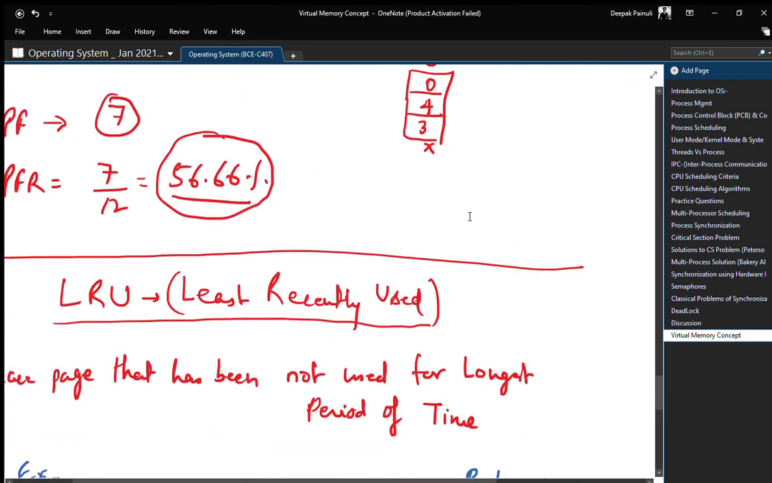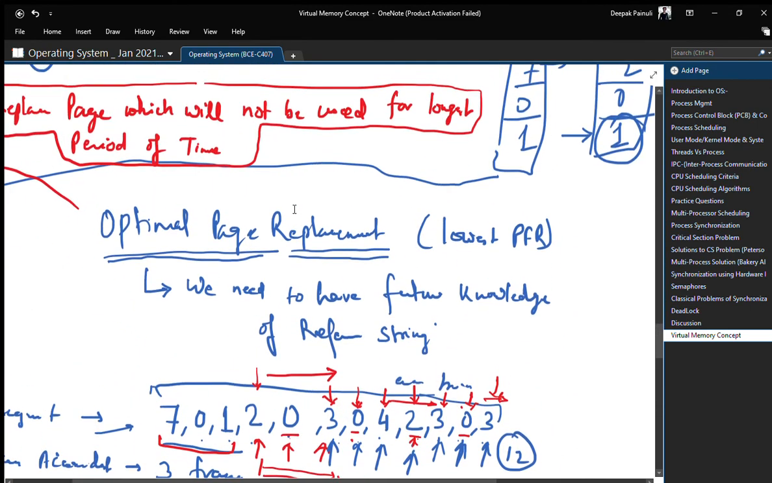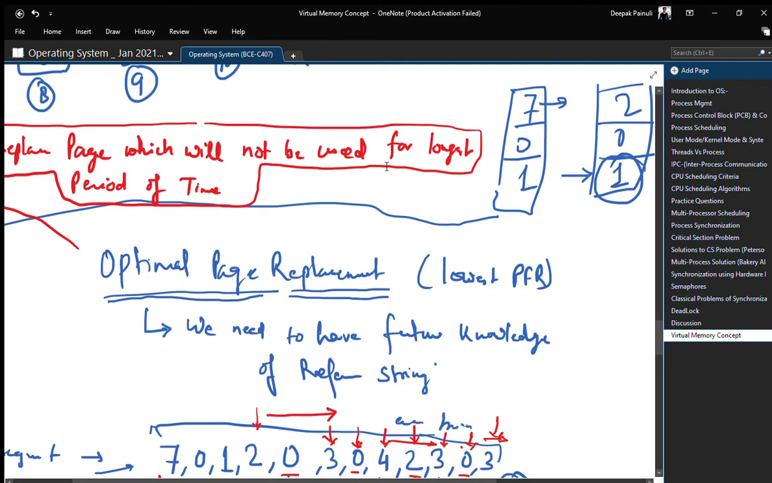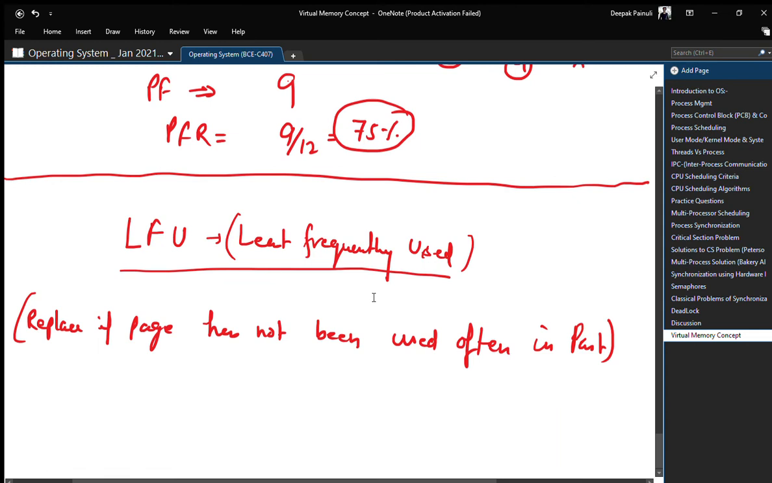And what optimal replacement is doing, it is replacing the page which will not be used. Simply, in case of optimal, we look for future occurrence, or in case of LFU we look for past occurrence of page request, right? We look for past occurrence of page request.